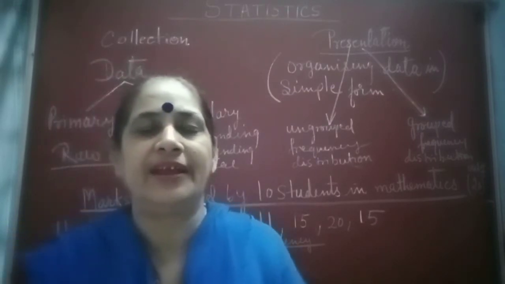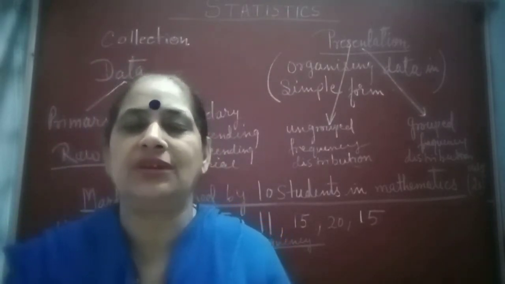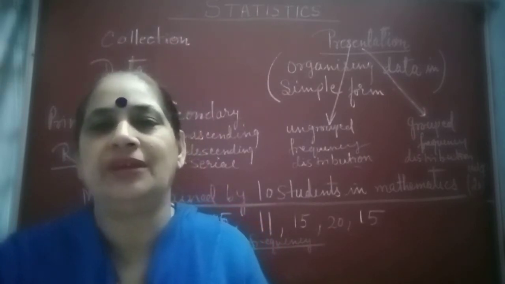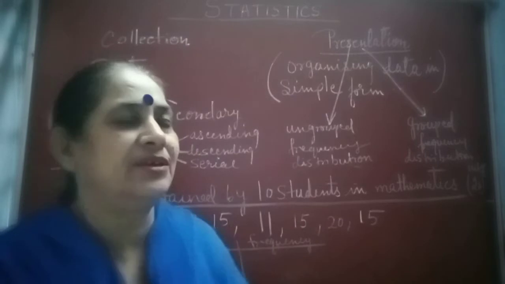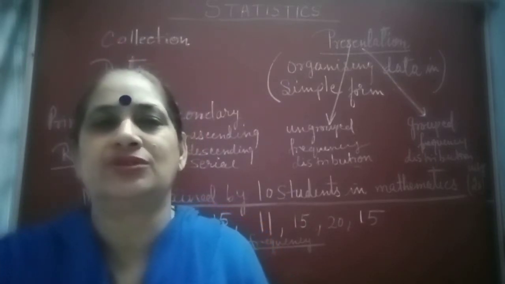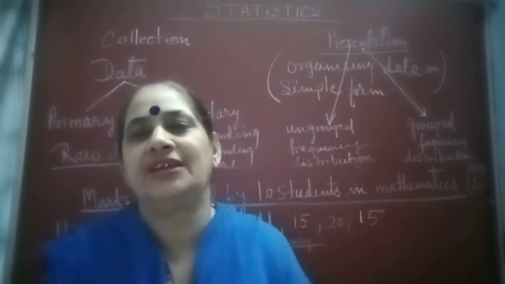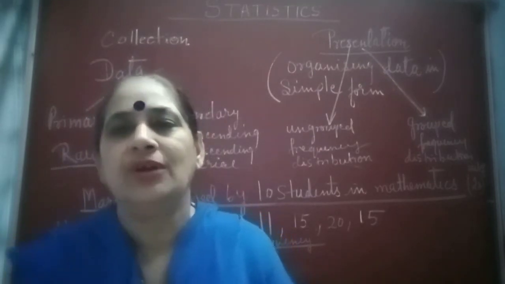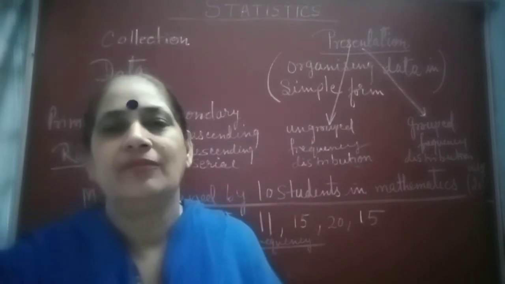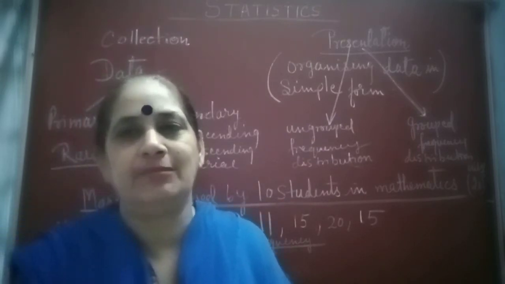But if I collect the data of the whole of class 9, all sections A, B, C, D, then it will be difficult to find the highest and lowest by this method, and it will take time and be a tedious job. So that is why we need other methods which are less time consuming.